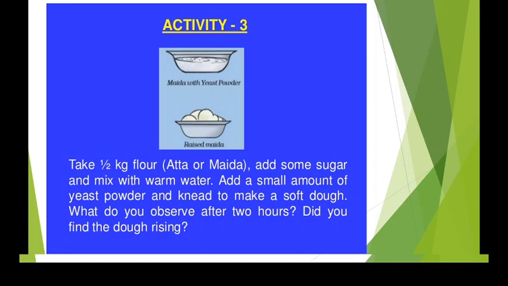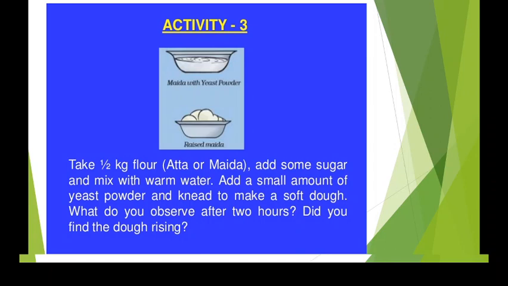Okay, see, now the next activity is you have to take half kg flour, atta or maida. Okay, this can be done at your home also, if you have yeast powder at your home. As there is lockdown, I'm not able to find yeast where I'm living right now.